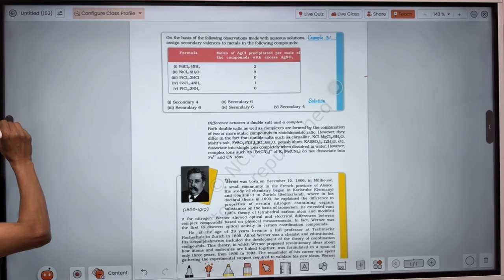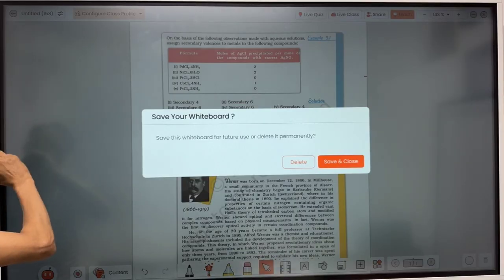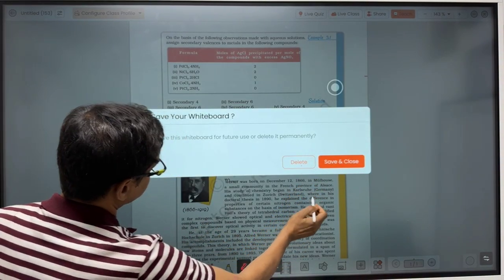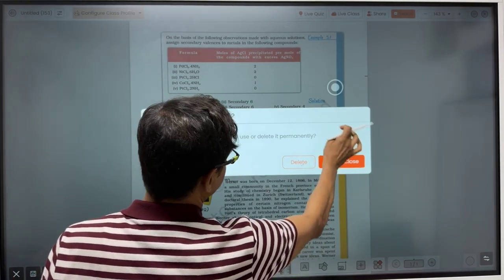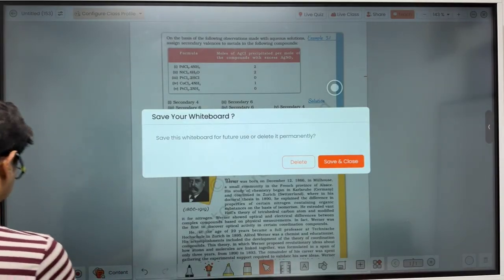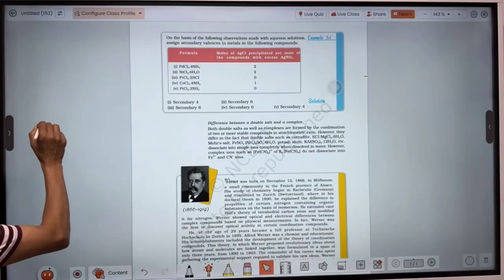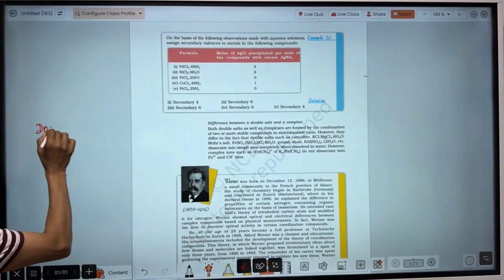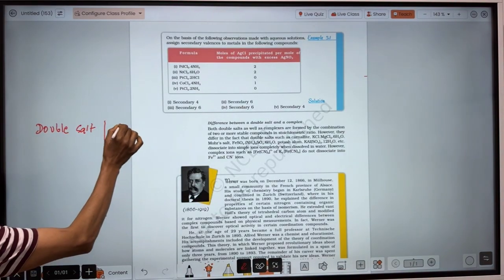Complex compound or coordination compound, here double salt, and here coordination compound.